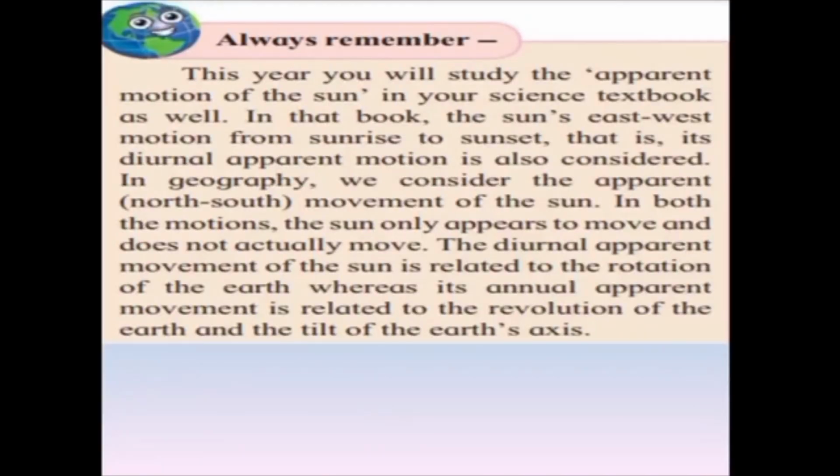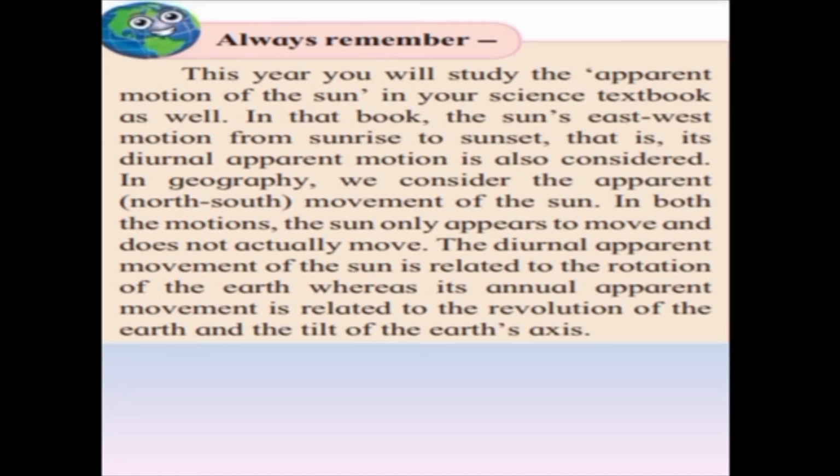Now children, in this part of the lesson there is one more thing which we have to see. Always remember, this year you will study the apparent motion of the sun in your science textbook as well. In that book, the sun's east-west motion from sunrise to sunset, that is its diurnal apparent motion, is considered.